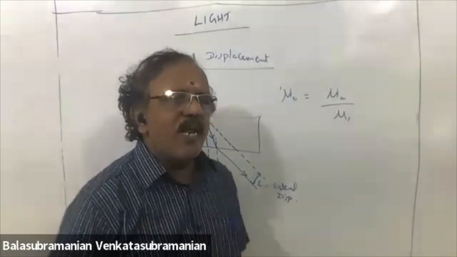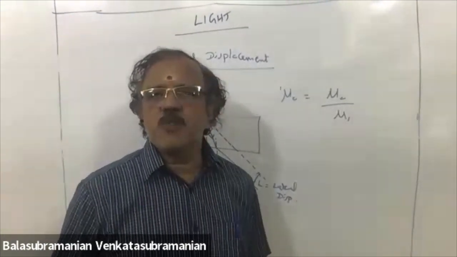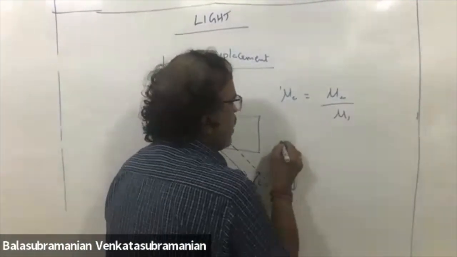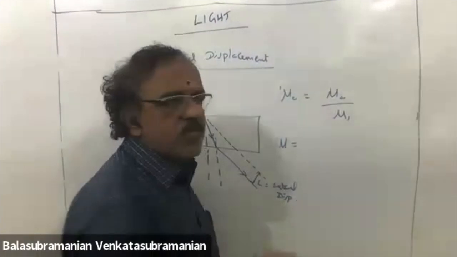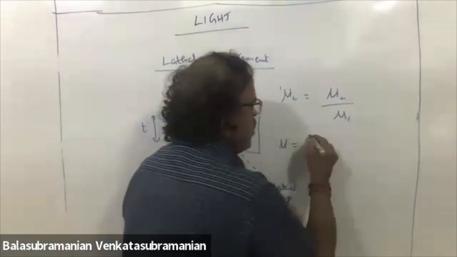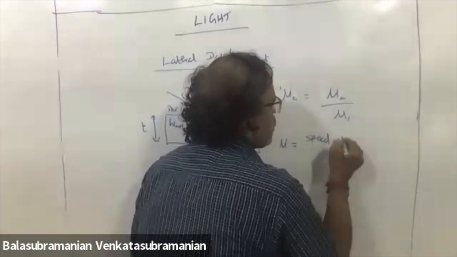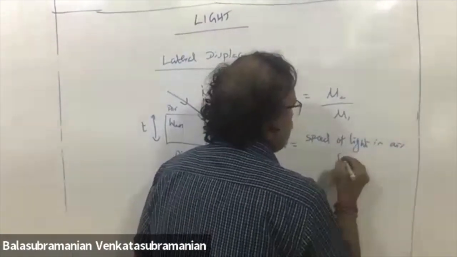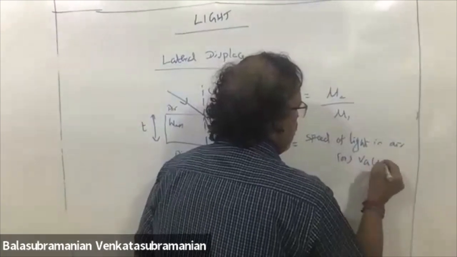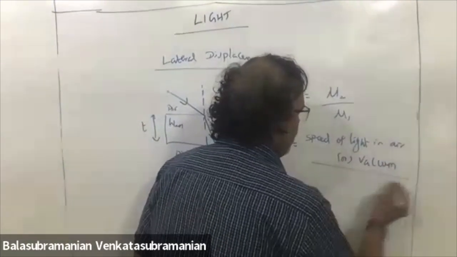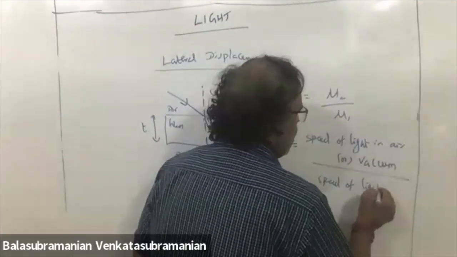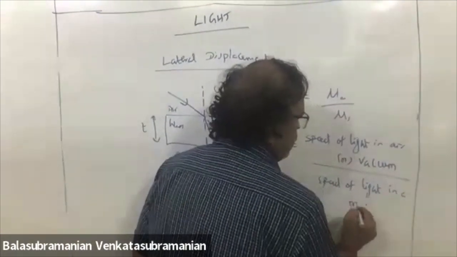Sir, I need a relation between the speed of light and refractive index. We can write refractive index mu is equal to speed of light in air or vacuum divided by speed of light in a medium.